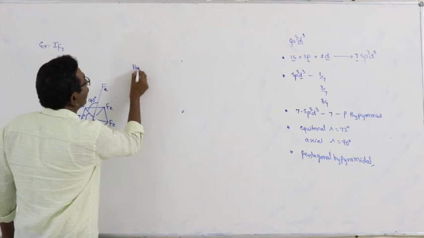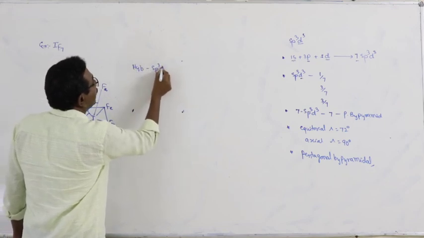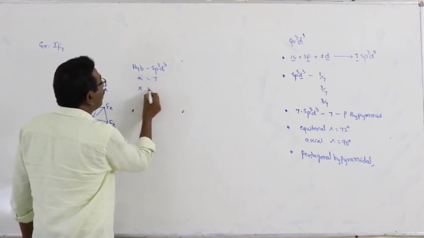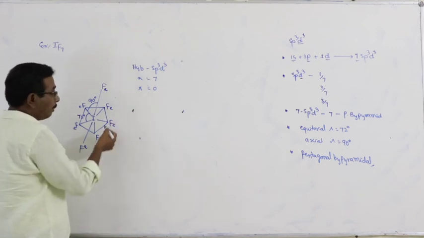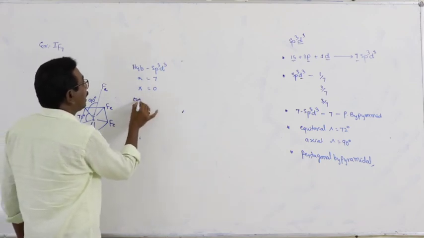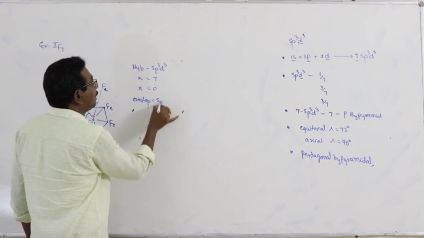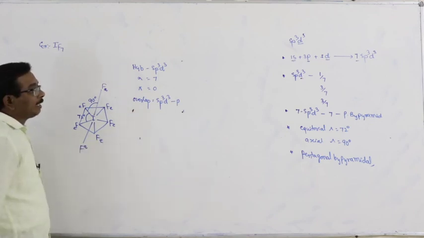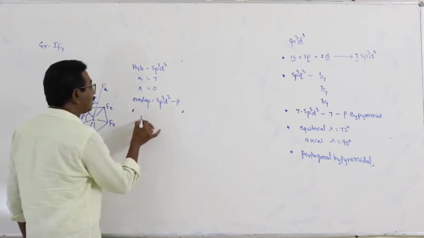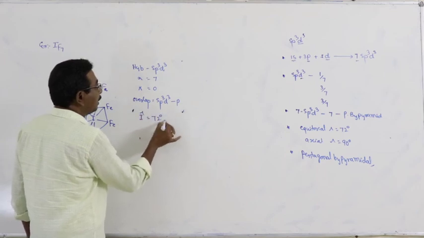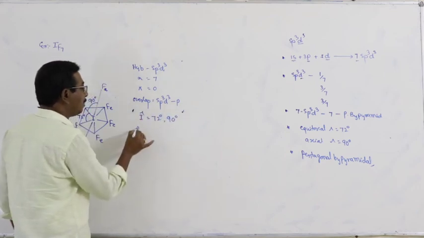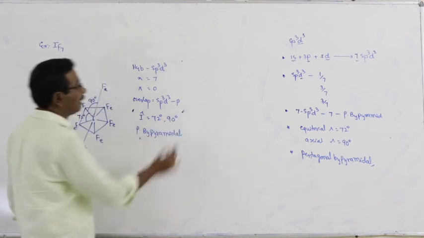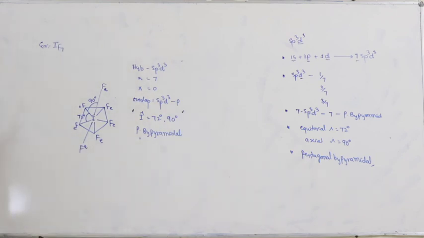Here, hybridization sp3d3. Number of sigma bonds 7. Number of pi bonds 0. And here type of overlap: sp3d3 p overlap. The bond angles at the central iodine atom are 72 degrees and 90 degrees. The shape of the molecule is pentagonal bipyramidal. This is about the description of the molecule.